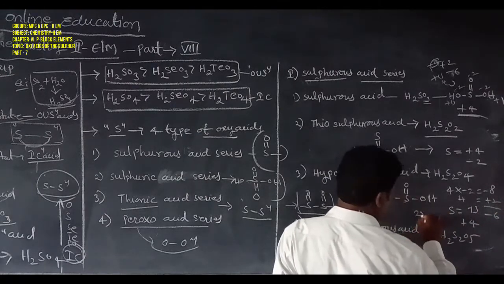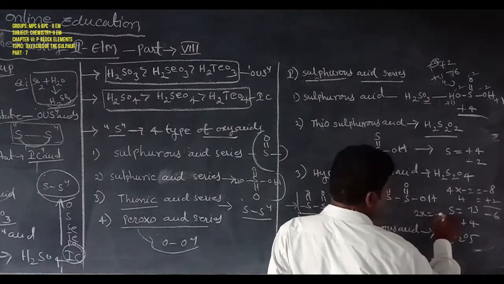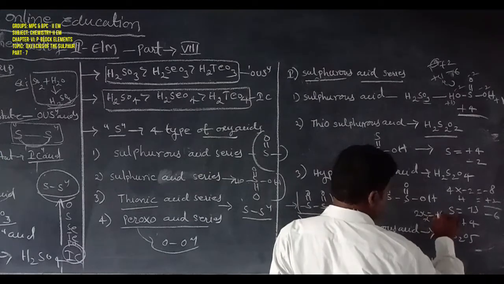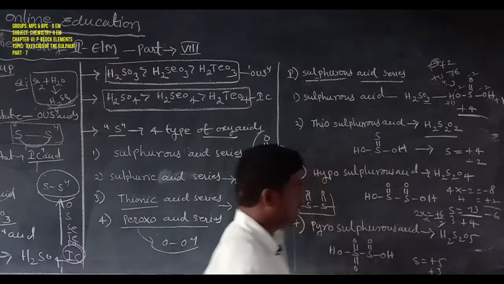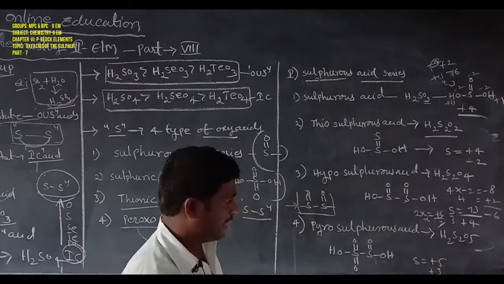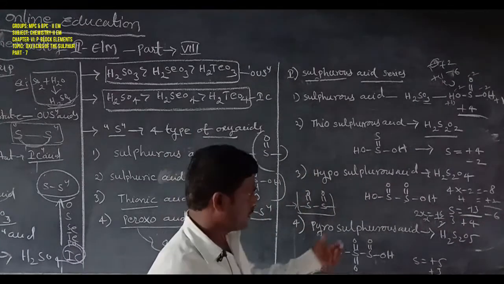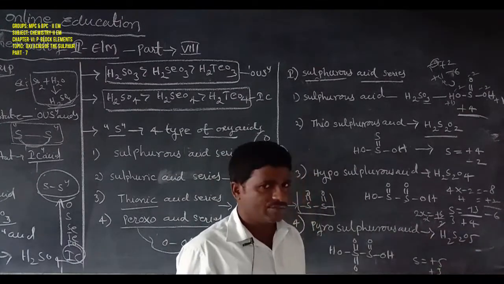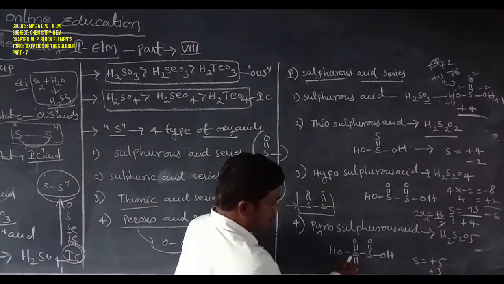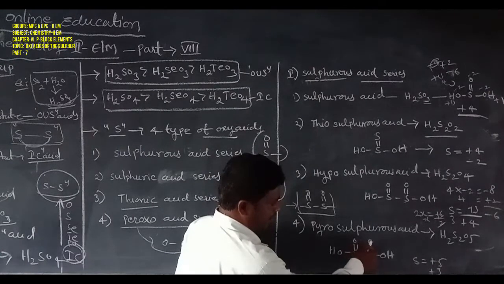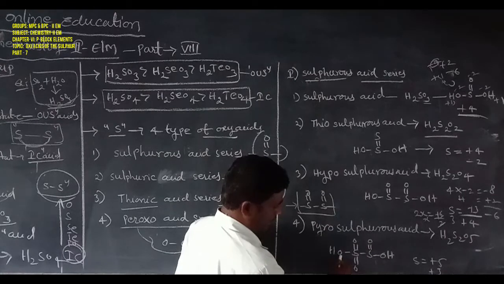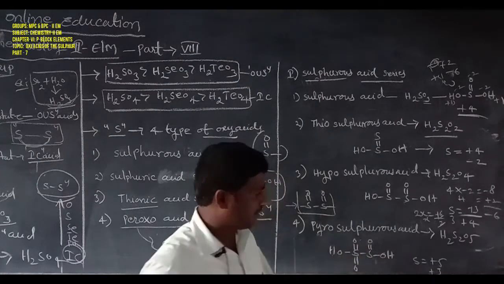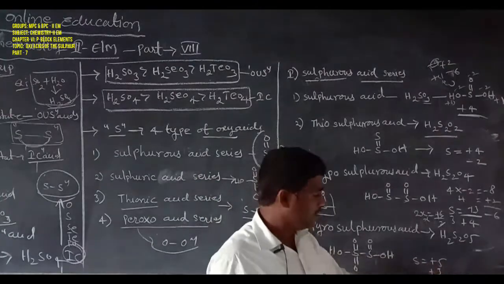Here are 2 sulfur atoms, so 2x is equal to +6, and x is equal to 6/2, which is 3. So the sulfur oxidation state is +3. Next one, pyrosulfurous acid, formula H2S2O5. 2 sulfur atoms, 5 oxygen atoms, 2 hydrogen atoms. So the sulfur oxidation state is +5 or +3.